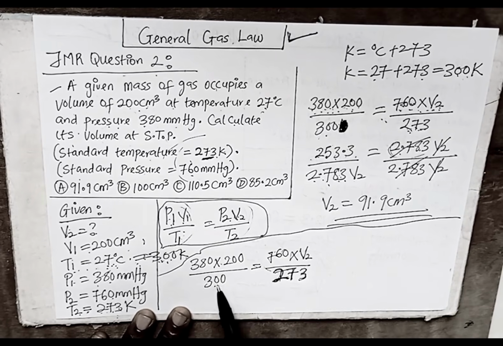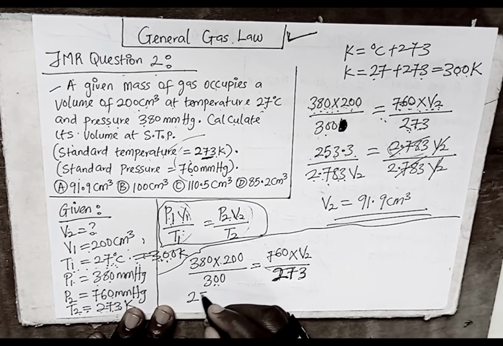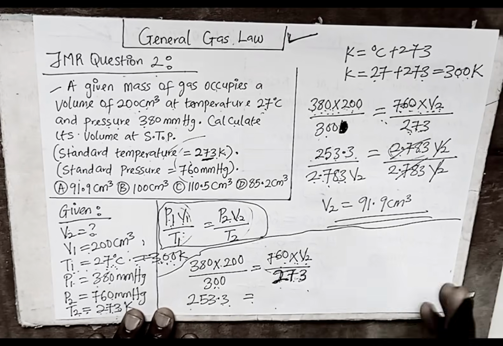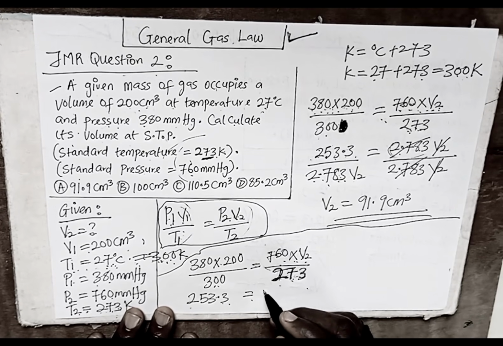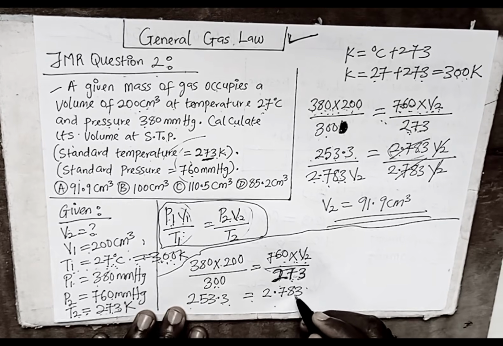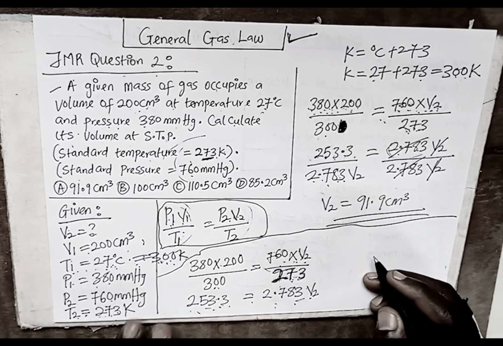If you solve this times this divided by this, the calculator says 253.3. Just divide straight, no need to stress yourself. This divided by this gives us 2.783, so we are left with 2.783 V2.